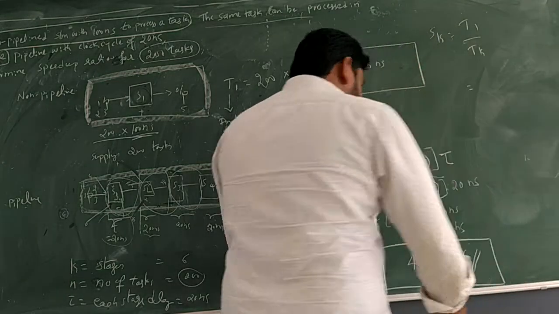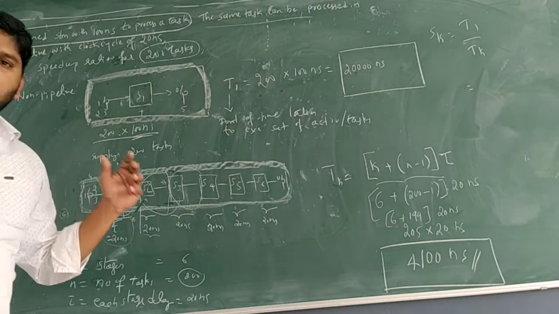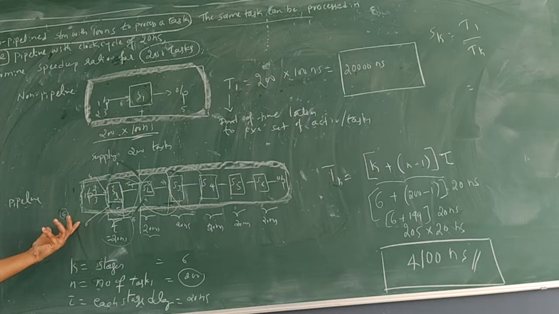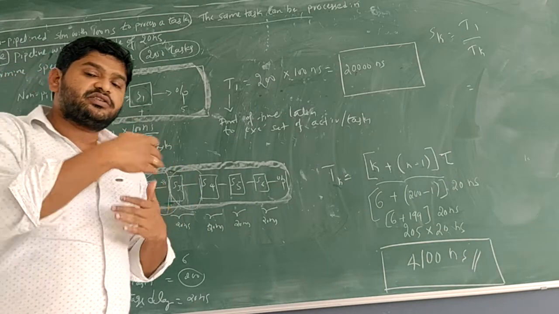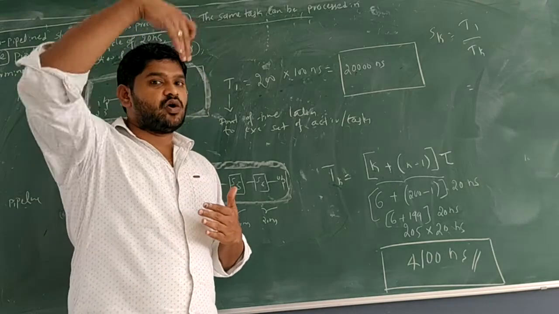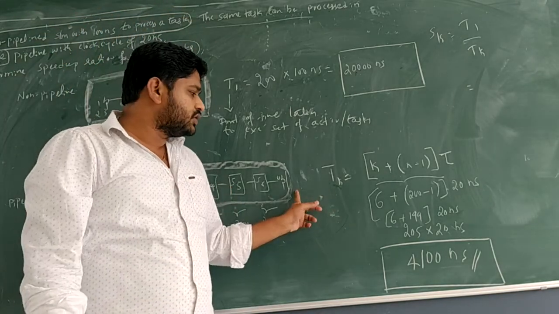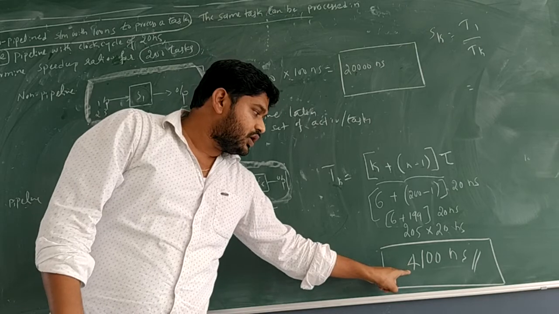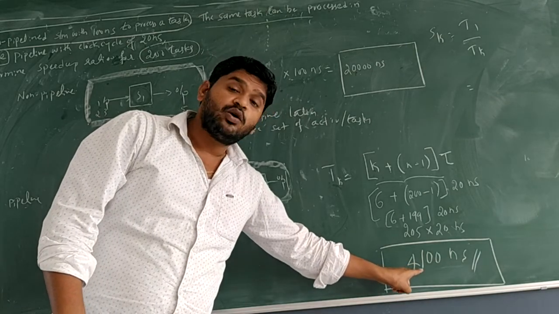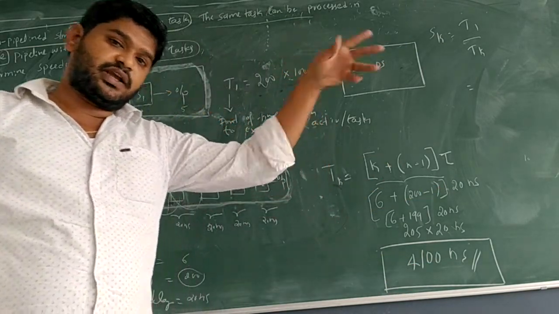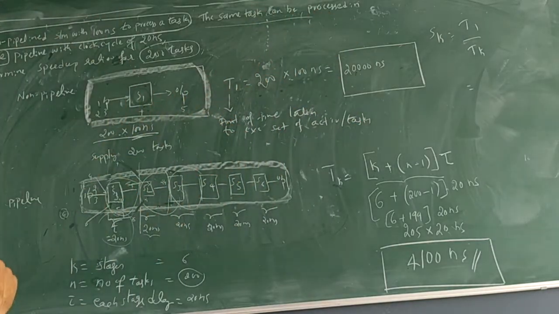What is this called? If we give 200 tasks with their inputs, at what time will we get the last output? The last output we will get after the 4100th nanosecond. After that, the 200 tasks will be completed.